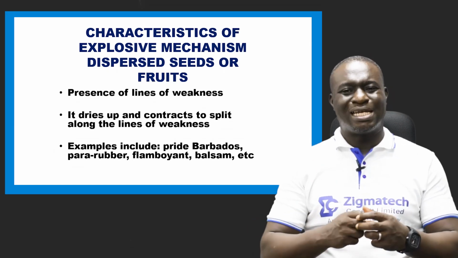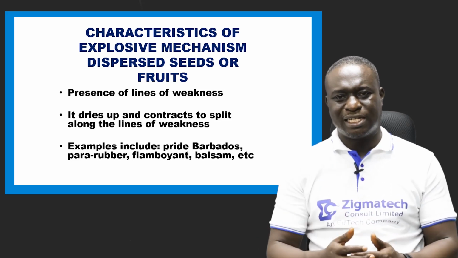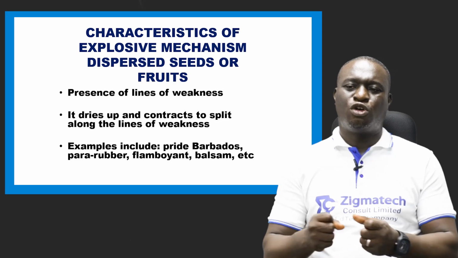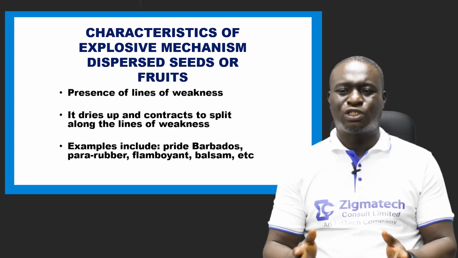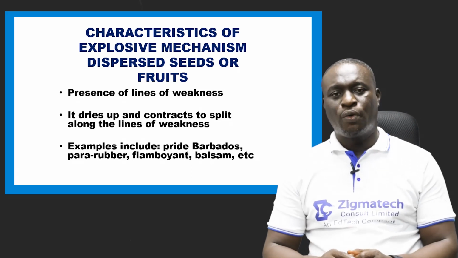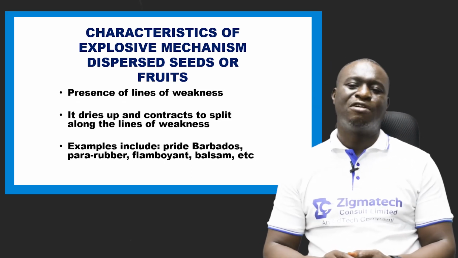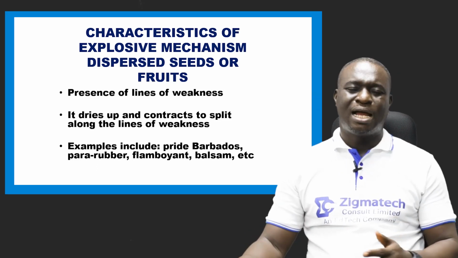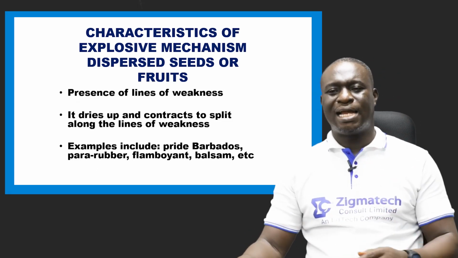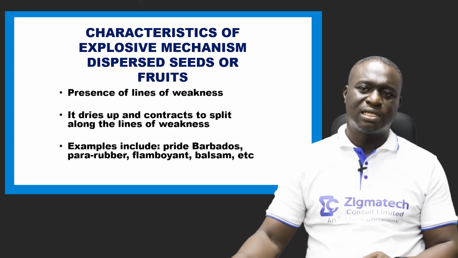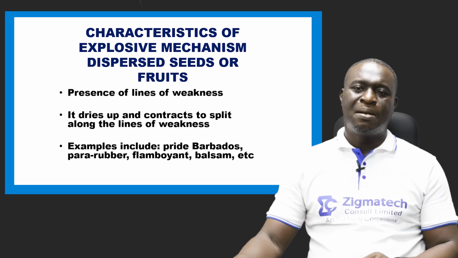Another characteristic is that they dry up and contract to split along those lines of weakness. Examples are the Pride of Barbados, the Para Rubber, the flamboyant fruits, and the balsam, and so on. These are examples of fruits or seeds dispersed by explosive mechanism.